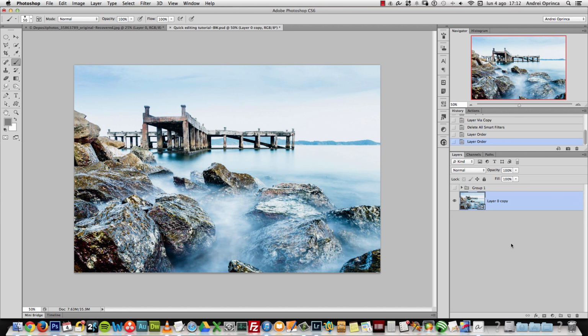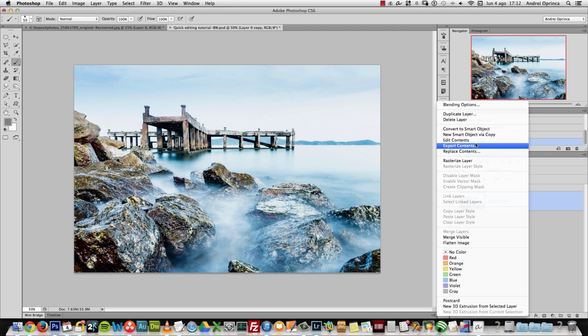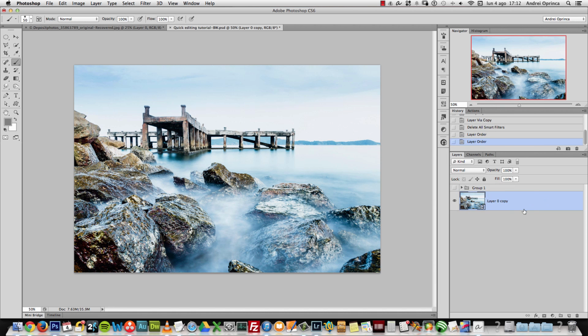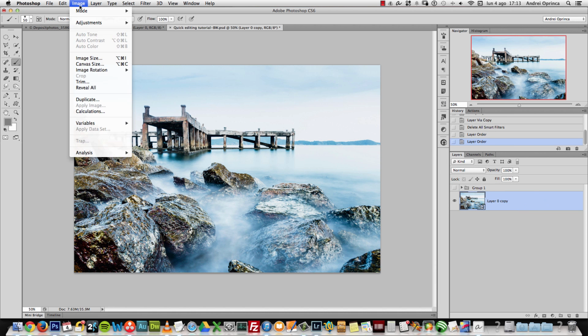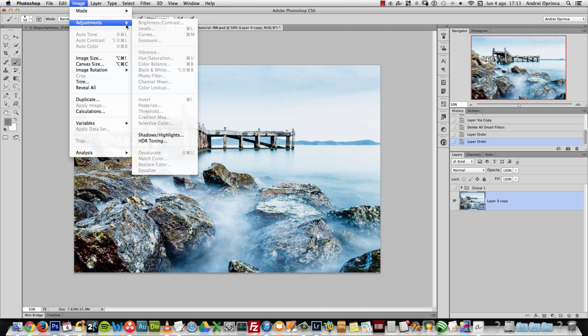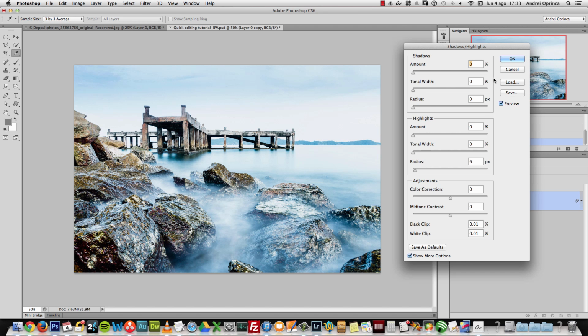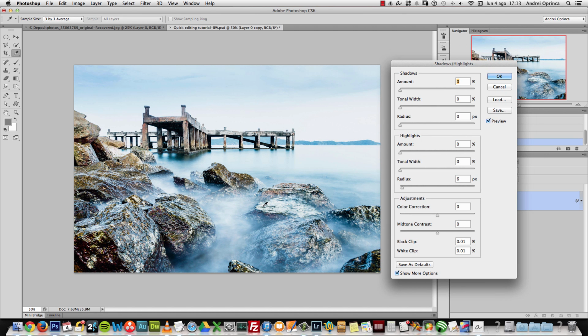So what I usually do when I want to do an effect like this is convert the background image: unlock it first, and then right click and choose convert to smart object, because I want to apply some filters to it. And the filter that I apply is going to Image, actually it's an adjustment. Go to Adjustments and choose Shadows/Highlights. And the reason why I do this is because I want to bring back details into the image.